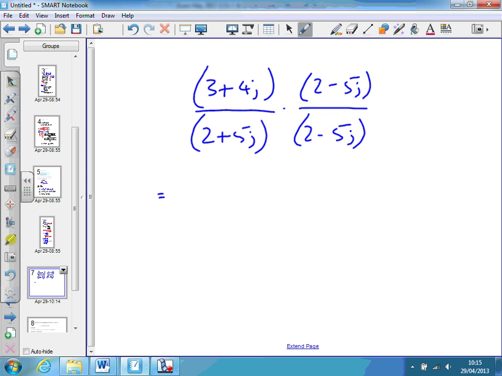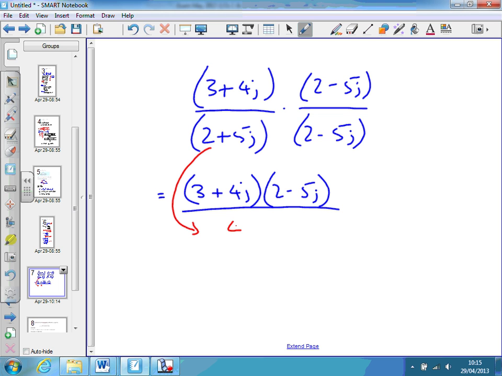But there's a reason why I do this, and that will become obvious, hopefully. So this equals 3 plus 4j times 2 minus 5j all over this bottom bit. Now, it always turns out to give us the same answer, and that is the 2 squared, which gives us 4, and the 5 squared, which gives us 25. It always turns out like that. So you just square the 2 and square the 5 to get 4 plus 25, which is 29.